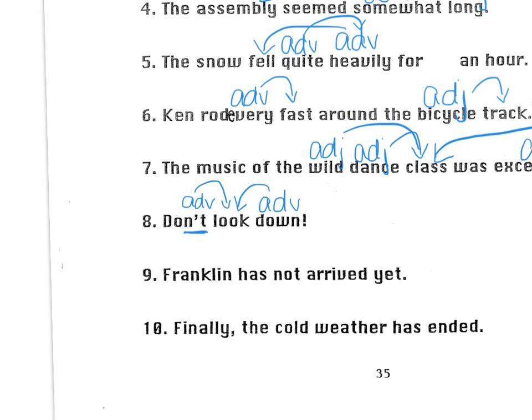Two more. Number 9, Franklin has not arrived yet. One more time, there's that word not, red flag. Anytime you see the word not, always, always, always an adverb. That's a gimme, that's a dead giveaway. Make it go to the verb. When has he arrived, or to what extent? He has not arrived yet. The answer to that question is an adverb. And both of these are going to the verb, so they both must be adverbs.